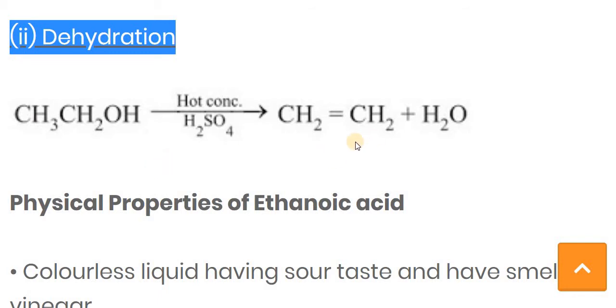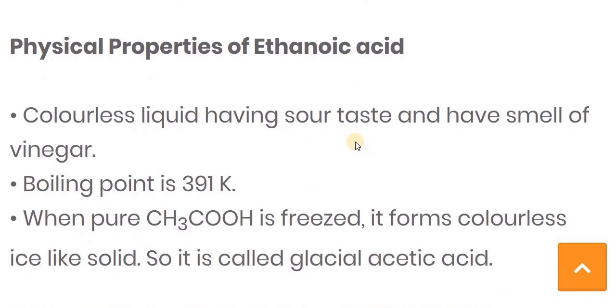Now let's move further. Now we will see the physical and chemical properties of ethanoic acid. First we will see the physical properties of ethanoic acid. You know the formula of ethanoic acid: CH3COOH. It's called ethanoic acid because there are two carbon atoms, and COOH means the carboxylic group is there. So ethane plus the carboxylic acid suffix, oic acid, makes the name ethanoic acid.